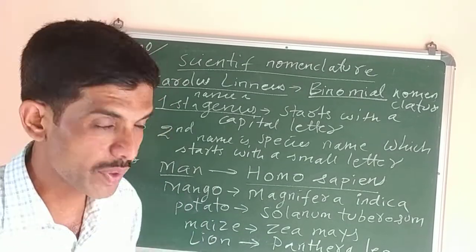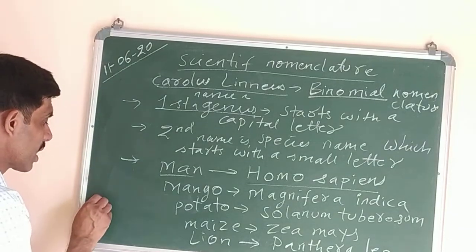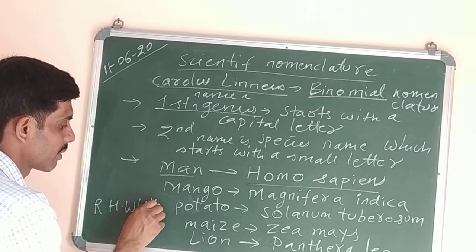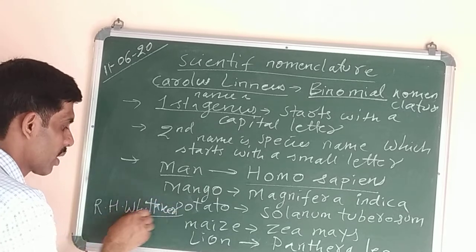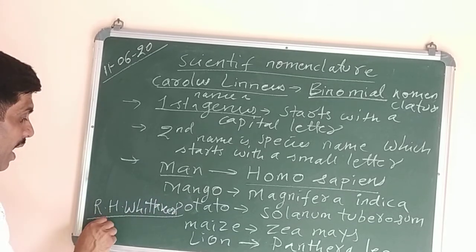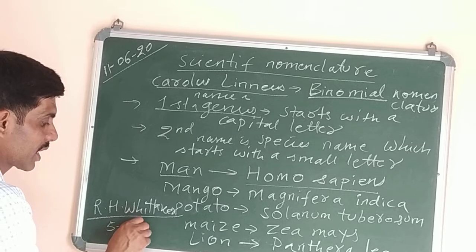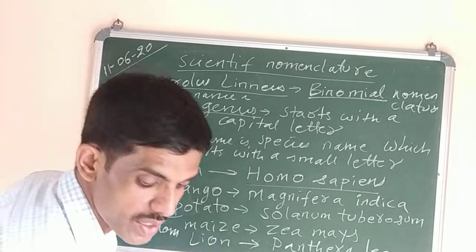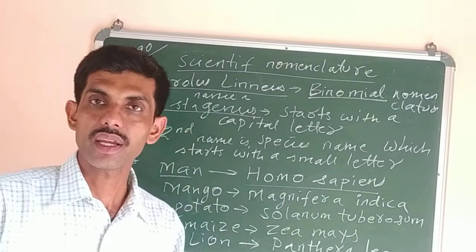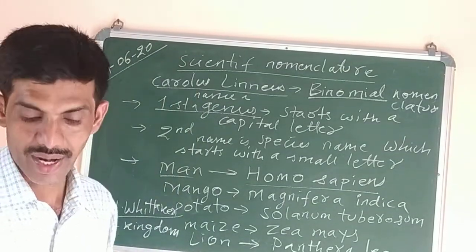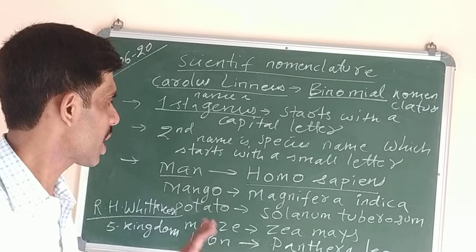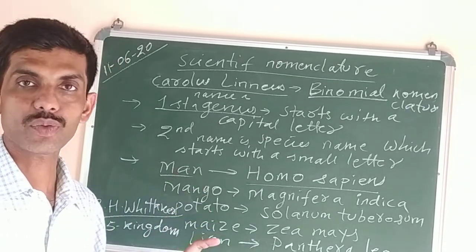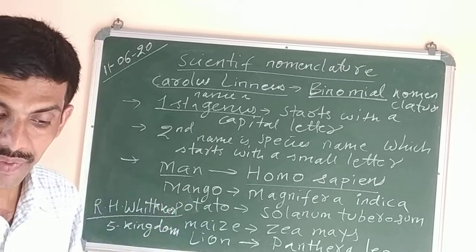Who gave that 5 kingdom system of classification? The name of the scientist is R.H. Whittaker. He had given the 5 kingdom system of classification, which was a little bit better than the 2 kingdom system of classification. Okay, so today we'll continue only up to this much. In the next class we'll study the 5 kingdom classification.